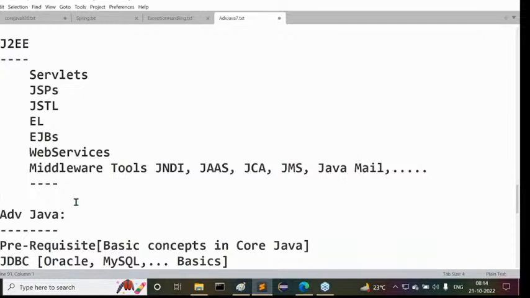If frameworks are not available, what do developers have to do? Even though 70% of the development is common, we still have to prepare that 70% of the implementation with our own hands, plus the extra 30%. Even though it is common in all the applications, we still have to write code for 70% of the application plus the extra 30%.